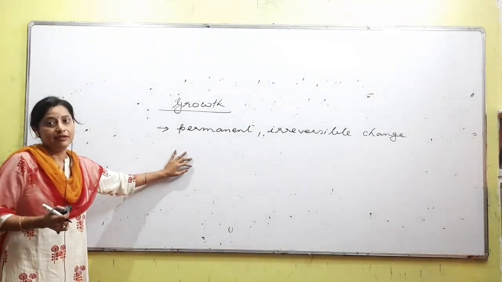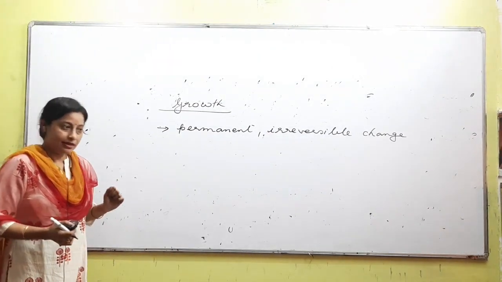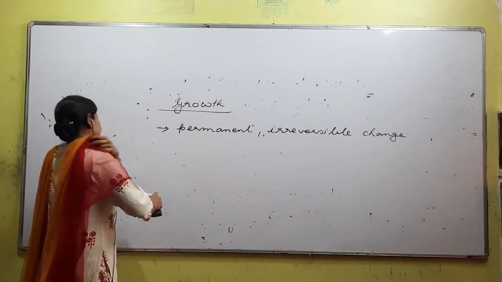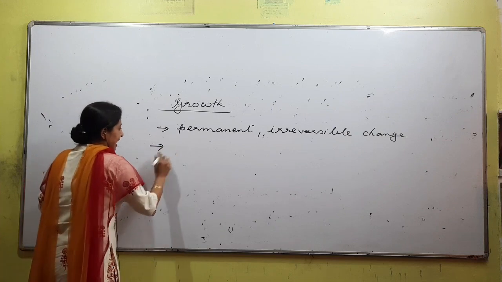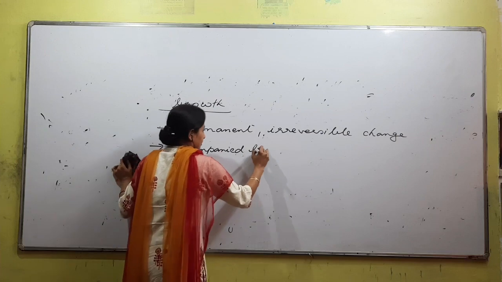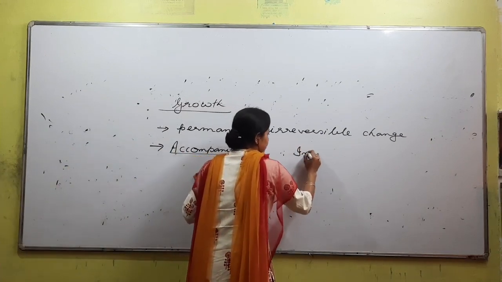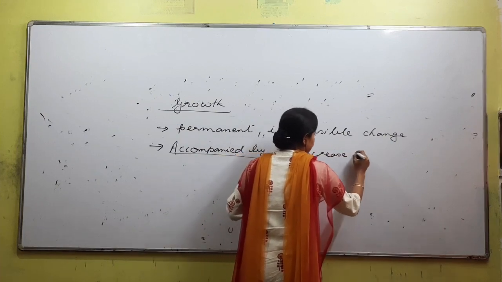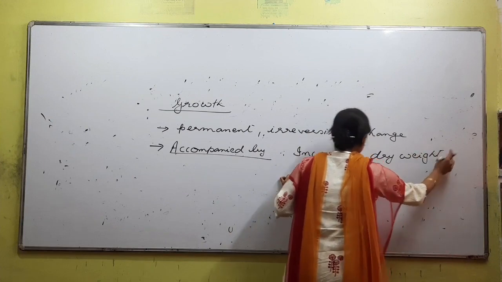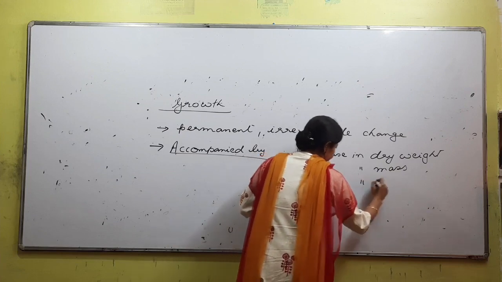For example, baby to adult, say adult cannot become a baby again, right? So we are using two words, that is permanent and irreversible. Next, growth is accompanied by what? Increase in dry weight, right? Increase in mass, increase in number, etc.